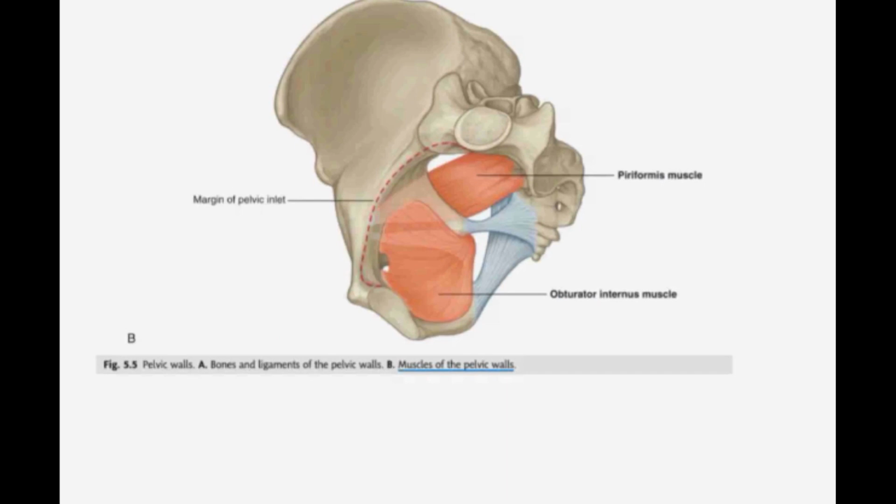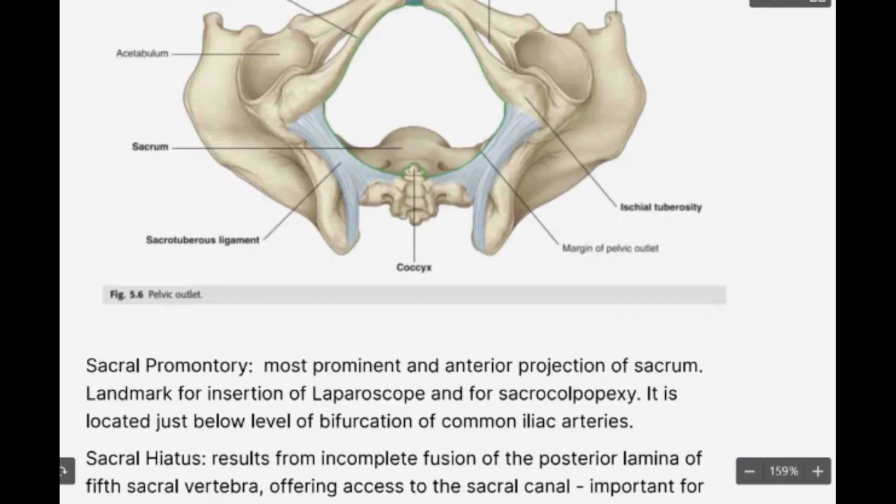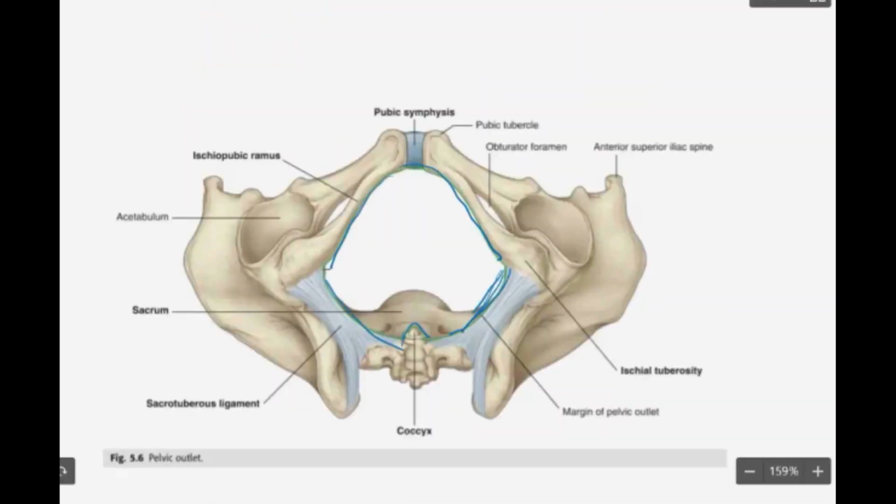Okay, so that is going to be the pelvic inlet. This is going to be the outlet. So at the outlet you are going to have a bony area covering the anterior region, and the posterior region is going to be covered only with the coccyx. On the other two sides we have only the sacrotuberous ligaments. Okay, this is only going to be the boundary.